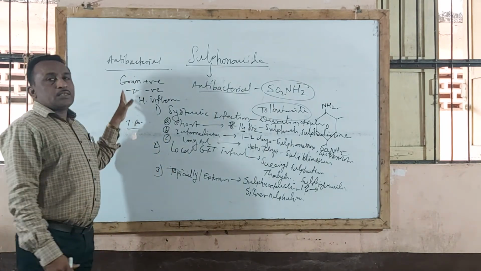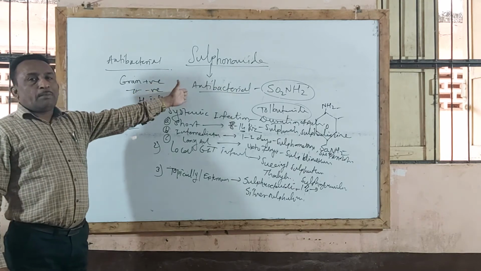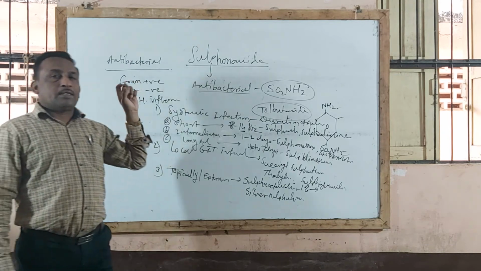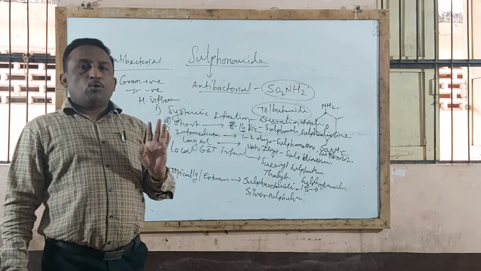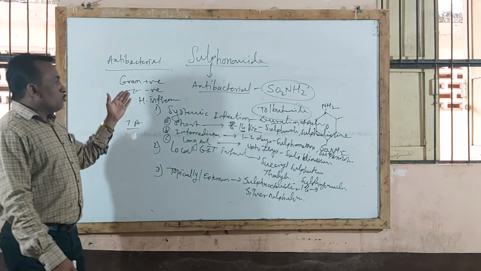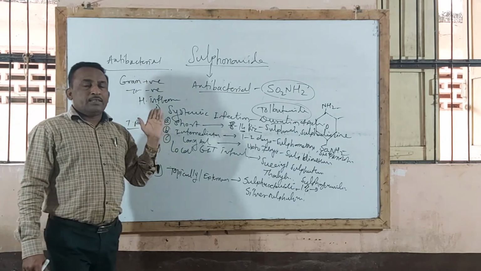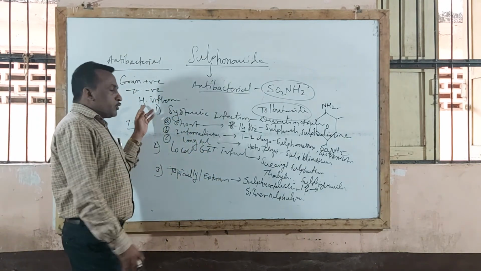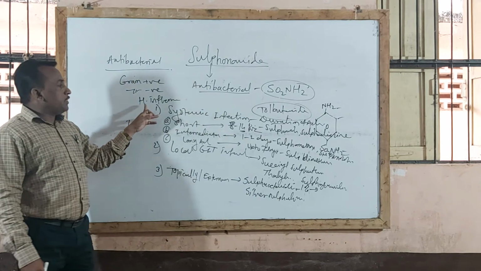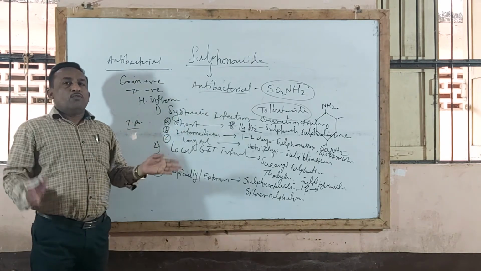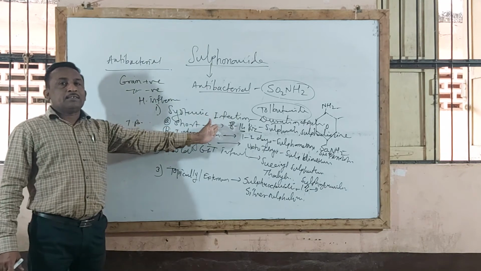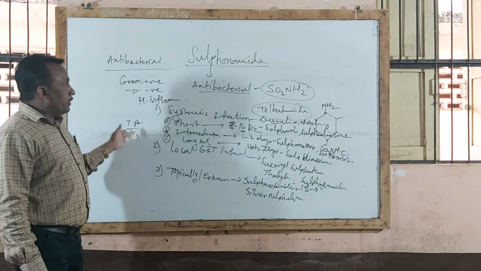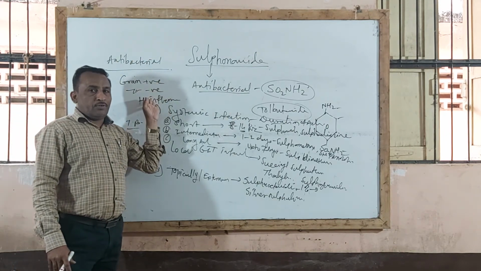So remember, all sulfonamides are effective against a variety of gram-positive and gram-negative bacterial infections: streptococci, staphylococci, gonococci, pneumococci, E. coli infection which causes UTI, and also H. influenzae. But they do not show response against tuberculosis. So this is the antibacterial activity.